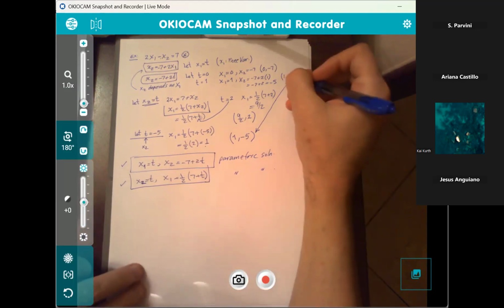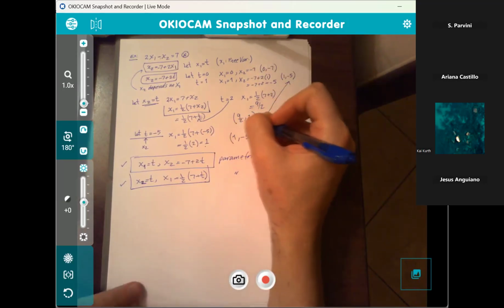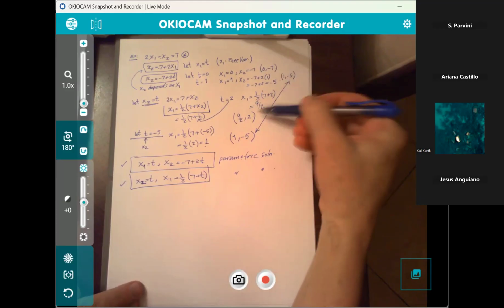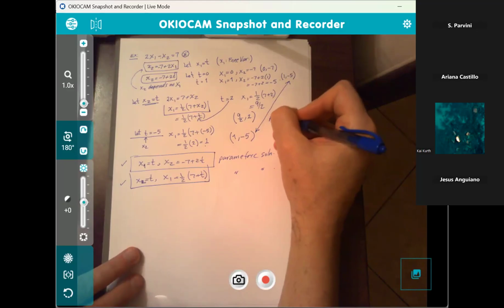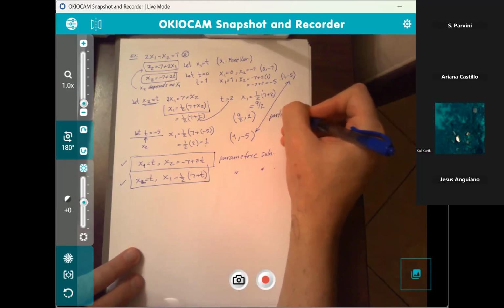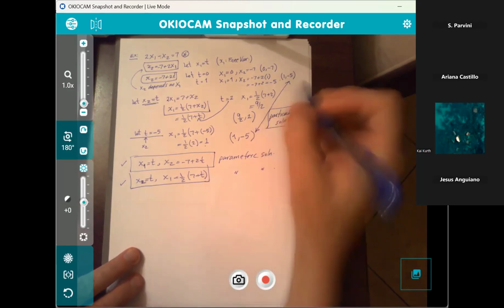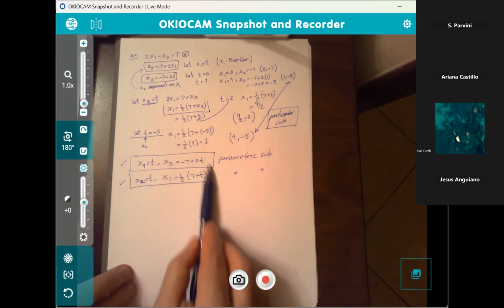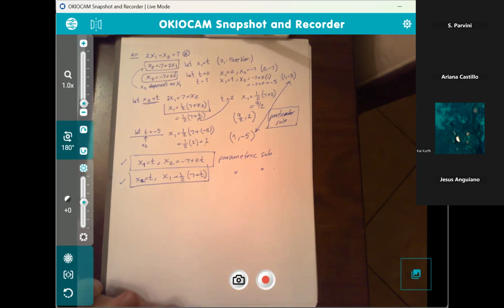Then (1, -5), (0, -7), or (9/2, 2), these are particular solutions, specific. They call them particular solutions. And there you go. So that's what these are. So the parametric solution, to answer your question, Ariana, is this one. These are the parametric solutions. Your parametric solution will have t in it. In general, t can be any real number.